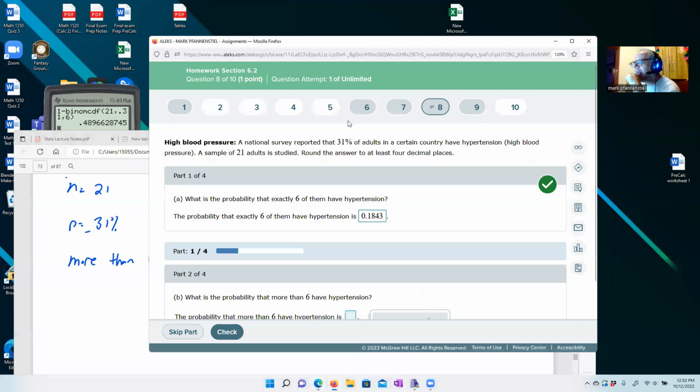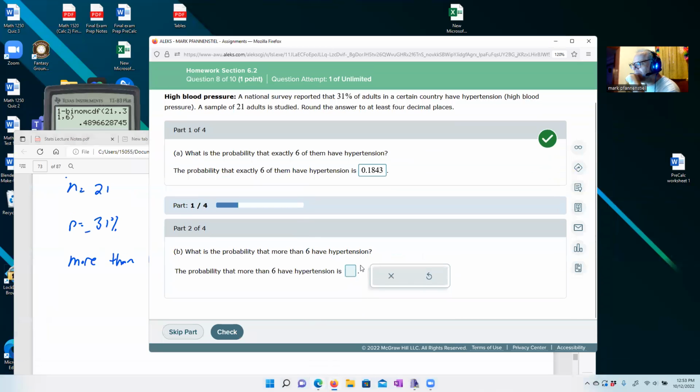Okay, and again, they are very picky, so we're going to type in 0.4897. Be careful with your rounding because they will mark you down. And since I do the quizzes through Alex, we're just going to obey the computer. That'll get us used to the computer alerts for the future here.